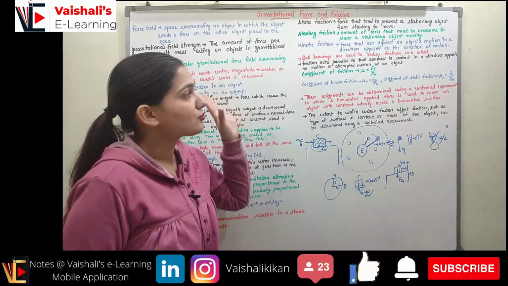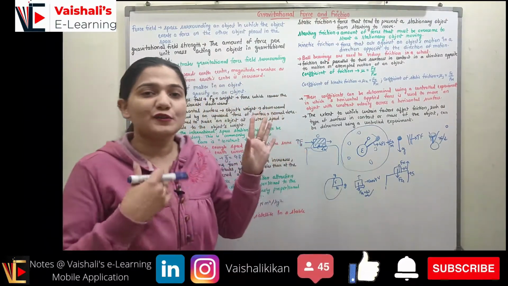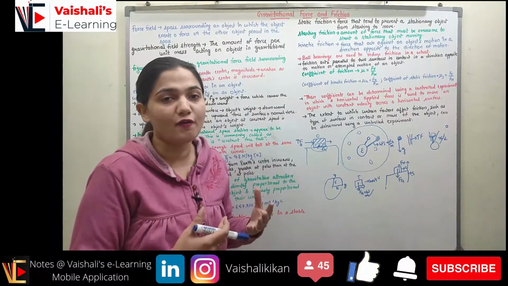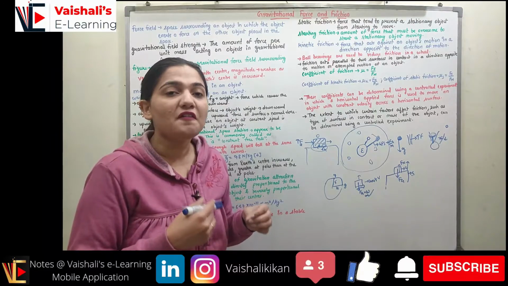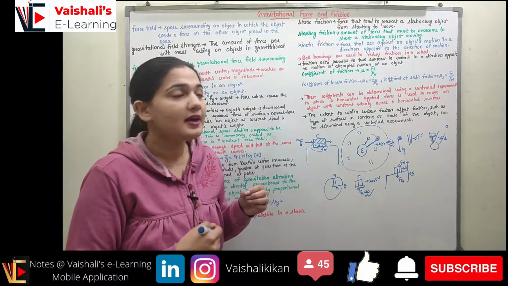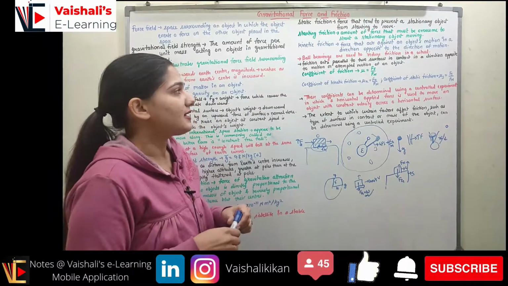Ball bearings are used to reduce the friction in a wheel. So always and always wheels are in the circular form. Why? Because the point of contact of the wheel to the earth is very less, right? So the frictional force would be less.